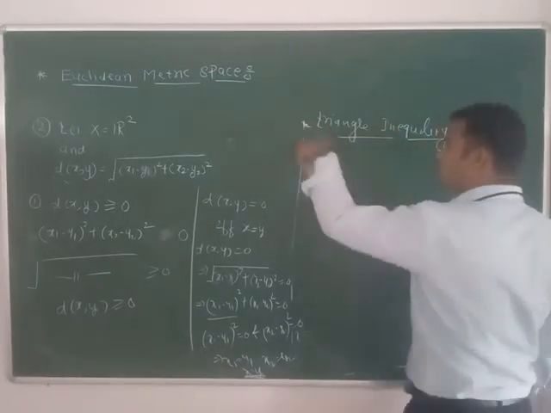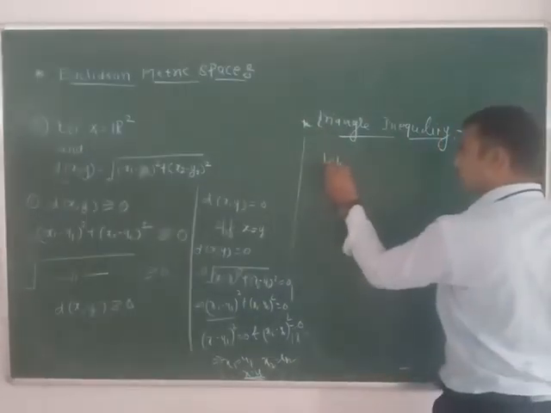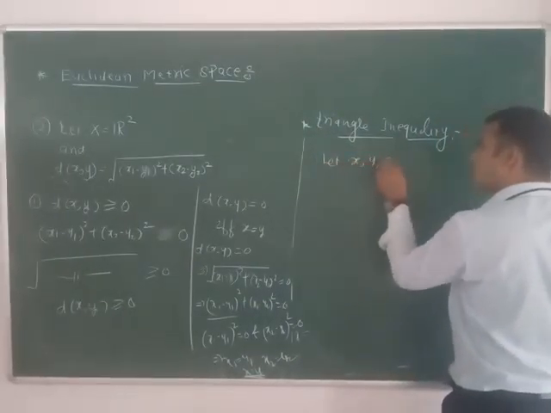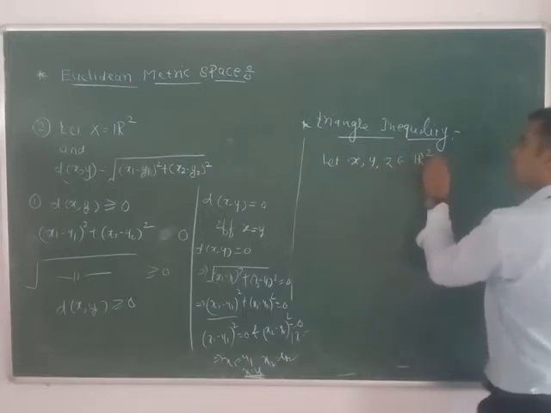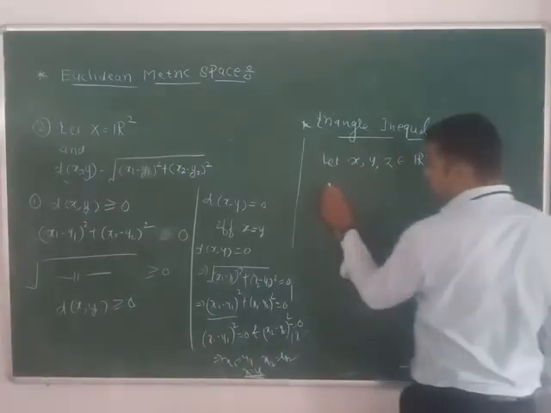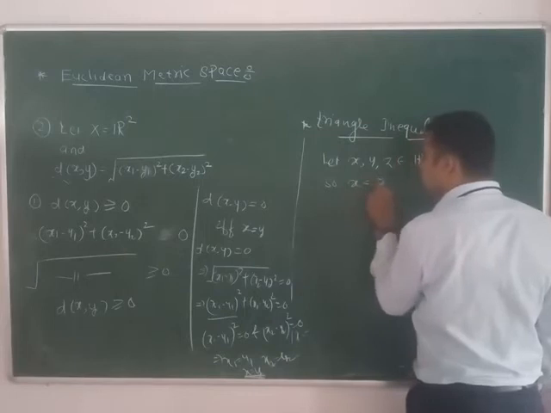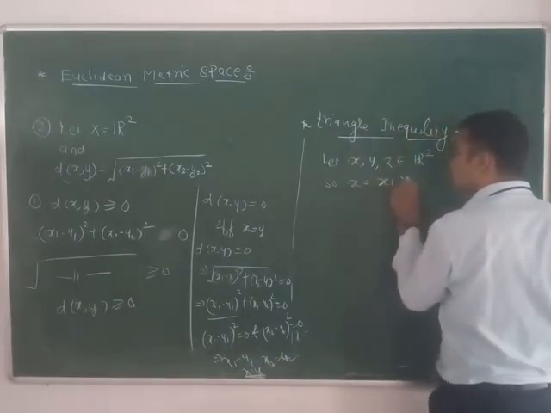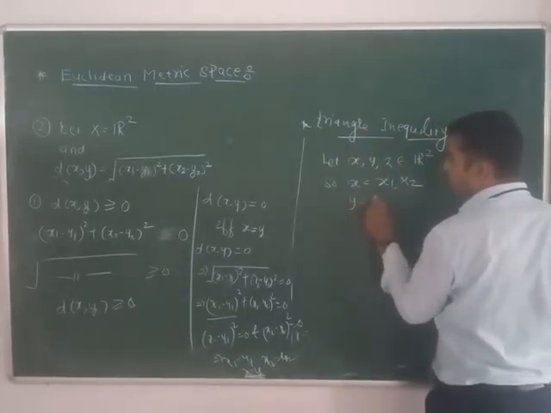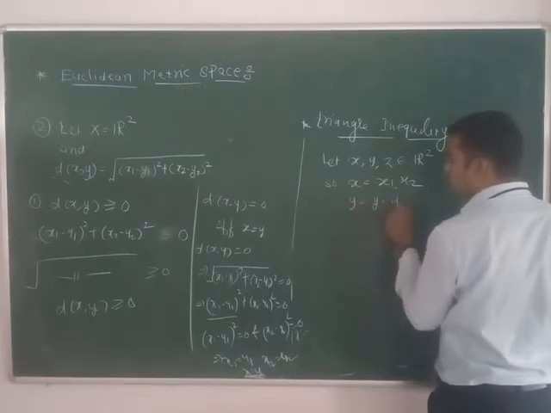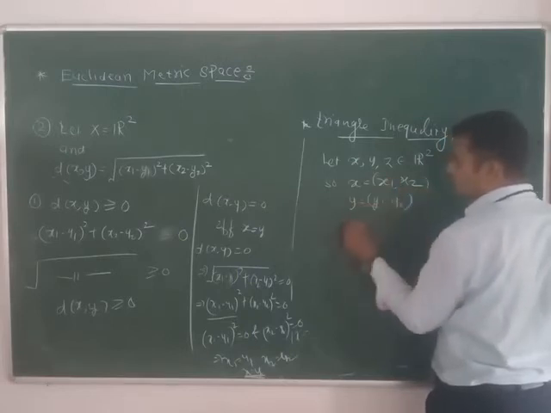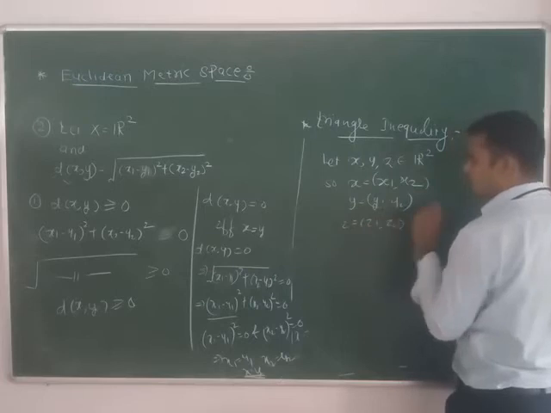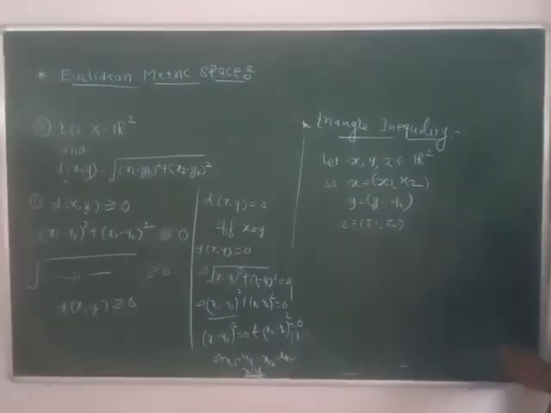Let x, y, z belong to R2. So x is equal to (x1, x2), y is equal to (y1, y2), and z is equal to (z1, z2). Then